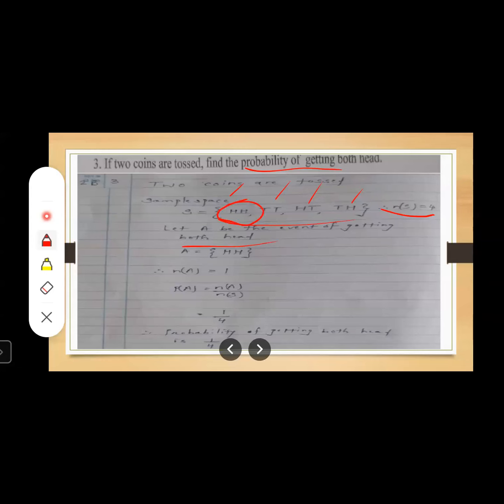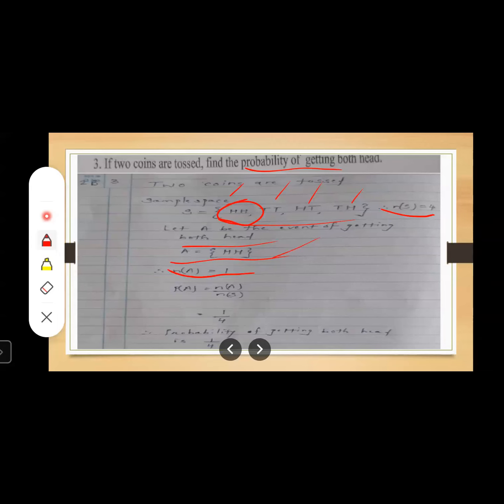So this outcome is there in the sample space. So let us write our favorable outcome in terms of a set, right? So A is equal to head-head. See, our favorable outcome is only one. Okay, we don't want any combination, we don't want any tail, right? We want only head-head. So the number of sample points of the event A is 1. So Na is equal to 1.